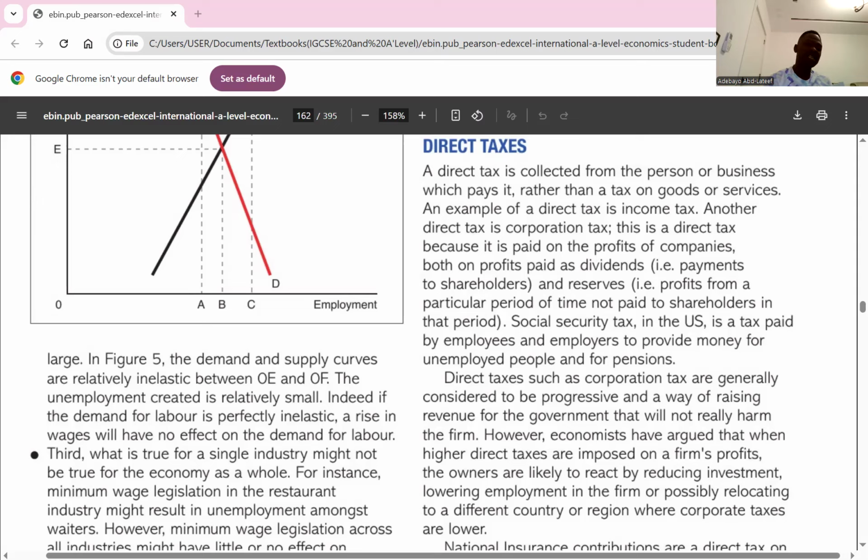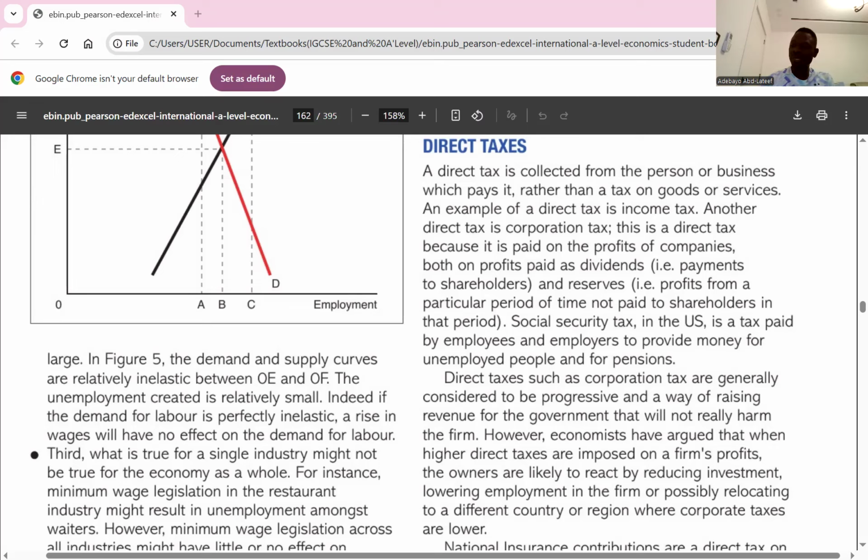So when we talk about direct taxes, we're talking about taxes charged on income or taxes paid to the tax authority. That means you're paying it to those who levied it on you. So here I wrote, a direct tax is paid by an individual or firm to the tax authority. The tax authority are those who levied that tax on you. So direct taxes include income taxes, property taxes, and taxes on assets.